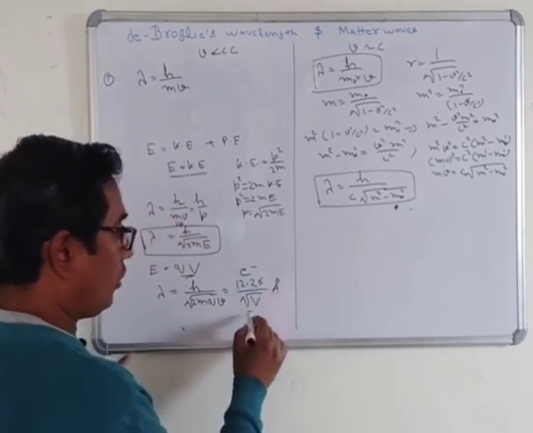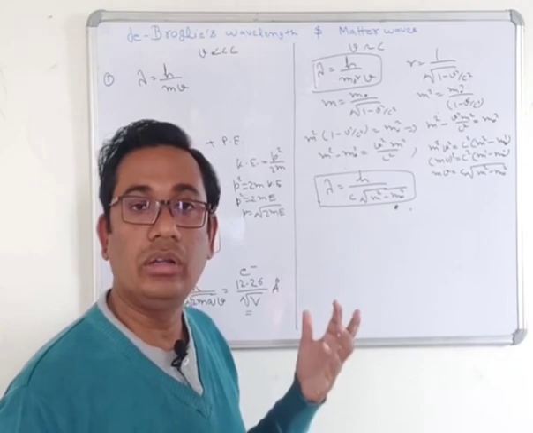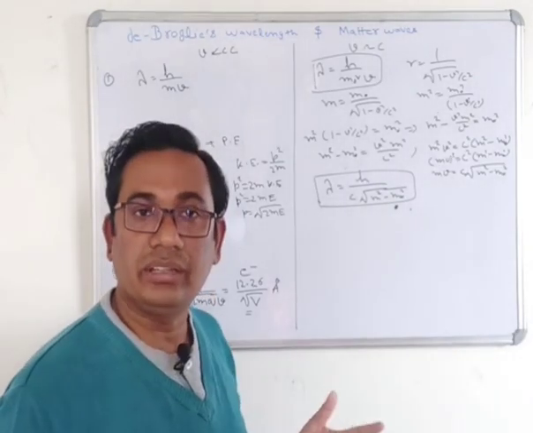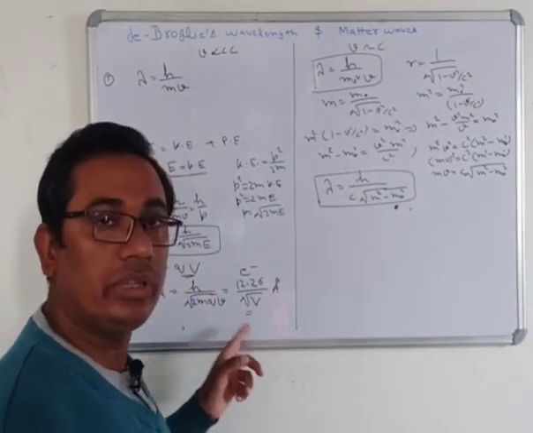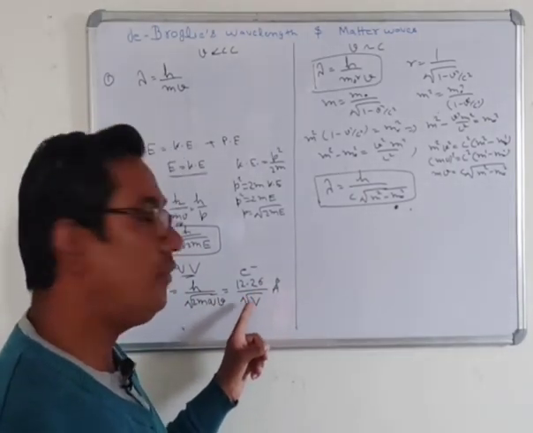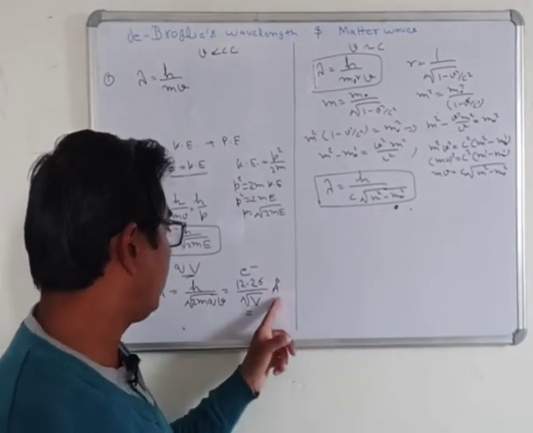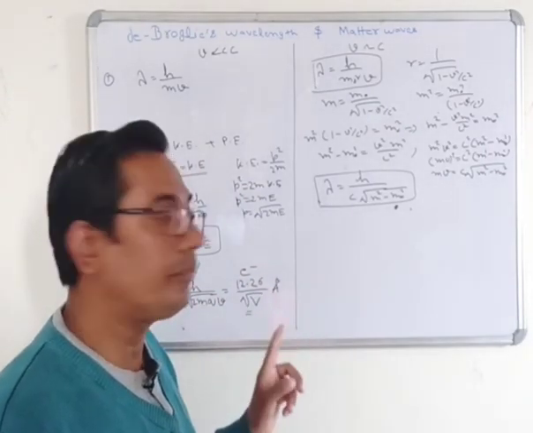You can calculate also for neutron, proton and other particles, but here I am showing only for the electron, 12.26 upon under root V, where V is in volts and the wavelength is calculated in angstrom.